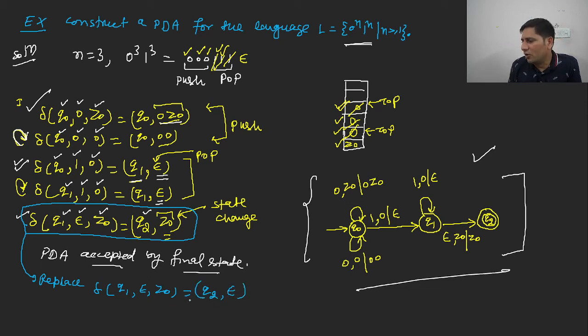When we replace the above transition function by this one, this PDA will become accepted by empty store, because z naught is also popped. It means this is representing acceptance by empty store.